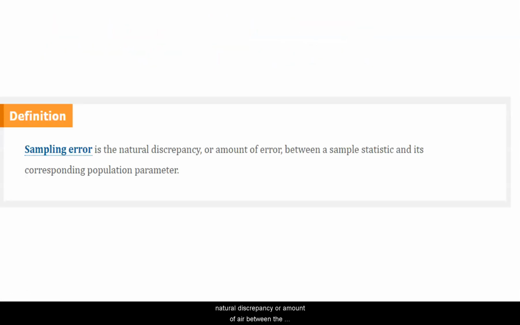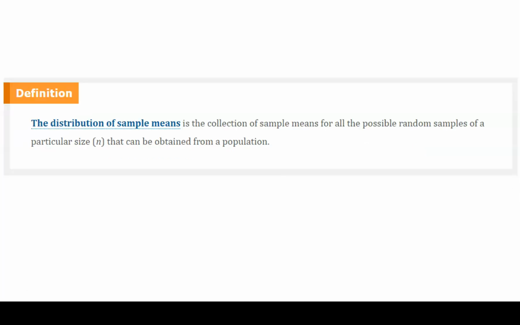Sampling error: the natural discrepancy or amount of error between a sample statistic and its corresponding population parameter. We've already covered that. And by the way, sampling error is to be expected. That's not a sign of slovenliness or sloppiness on behalf of the researcher. It's actually unavoidable. So we'll see some sampling error. And by the way, the measure of sampling error is going to be something that I'll describe as the standard error. Let's not get into that just now, but we'll define that here in a few minutes.